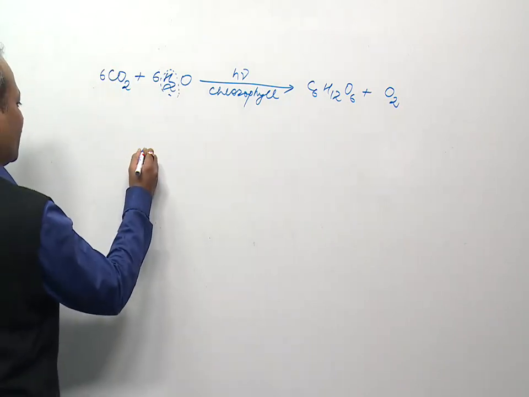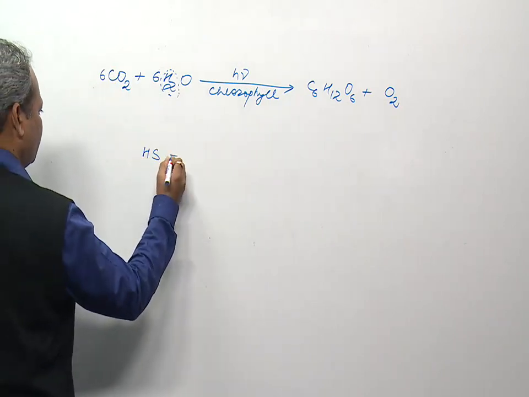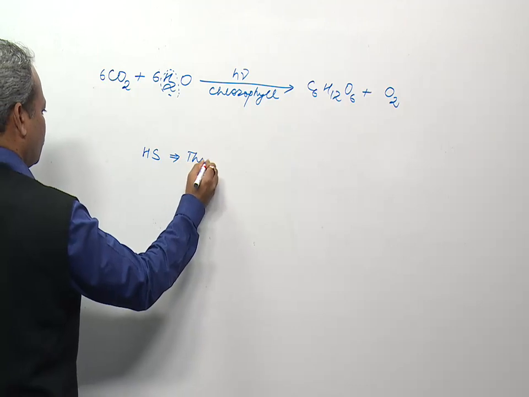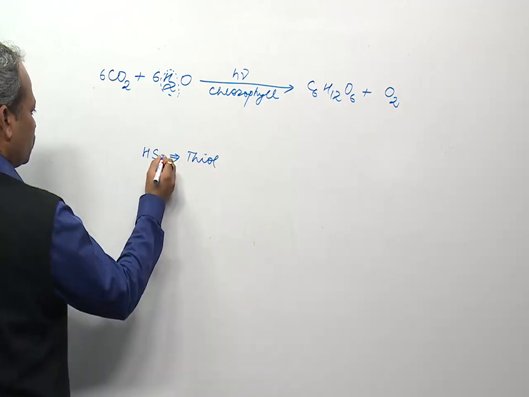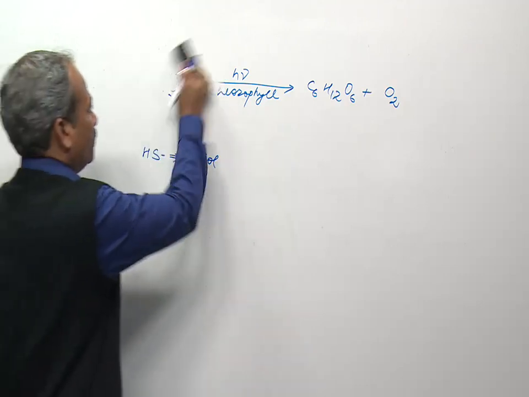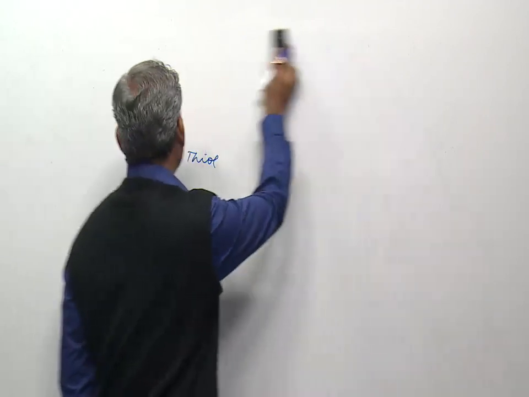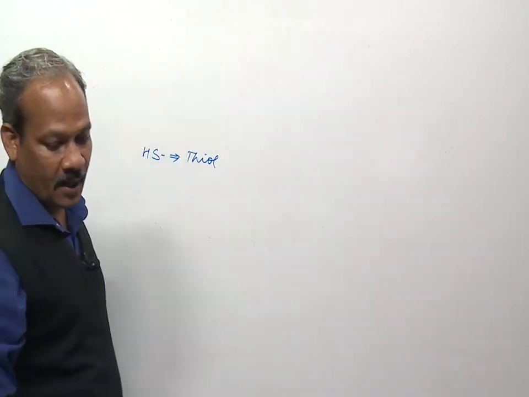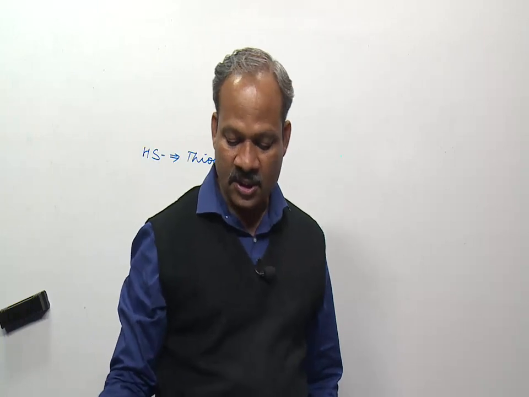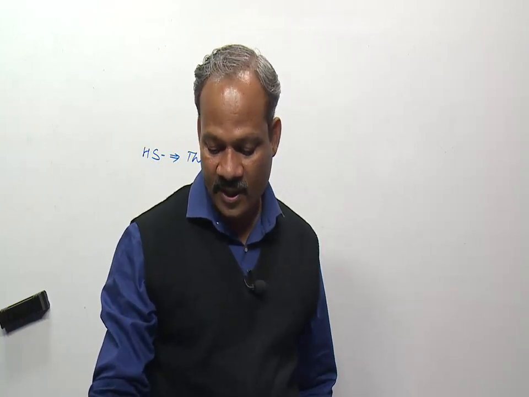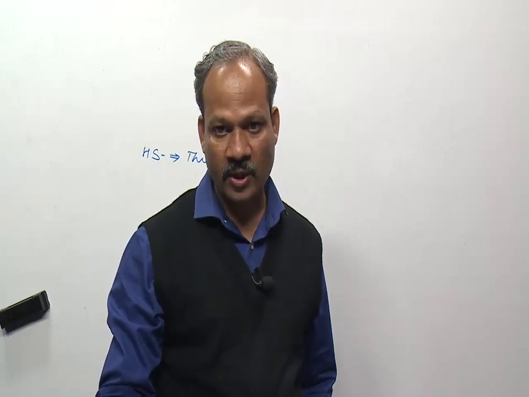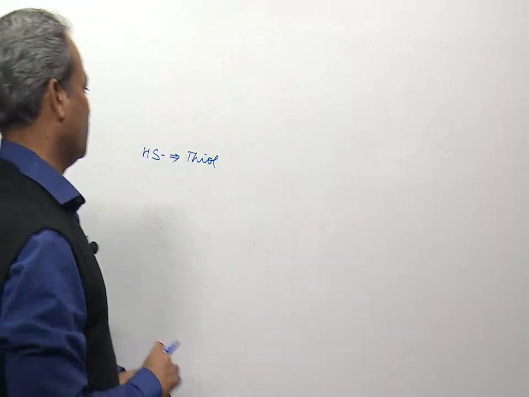Now we know that thiol is SH. SH group is called as thiol group. So this thiol group is present in. Now we are familiar with cysteine. Cysteine is a sulfur containing amino acid, and methionine is also a sulfur containing amino acid.